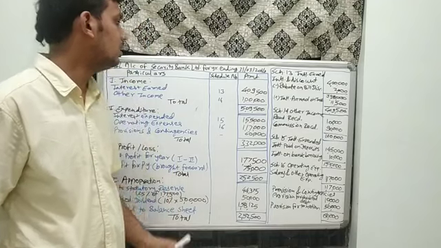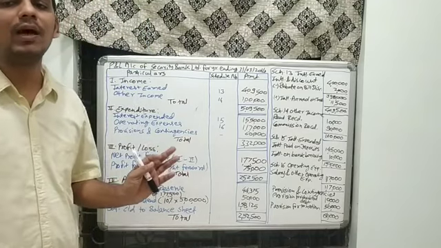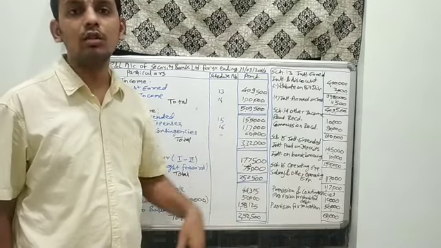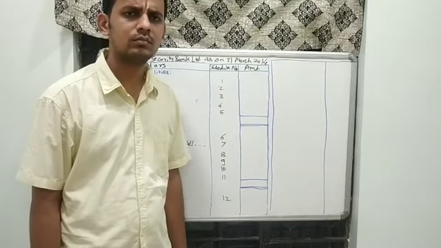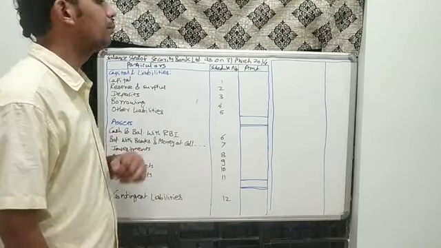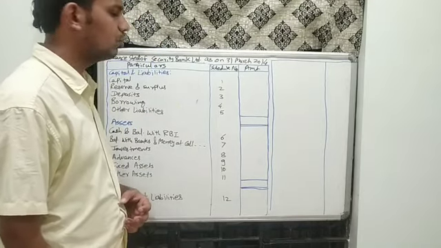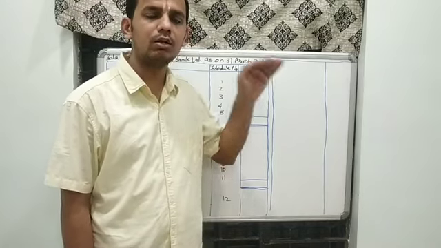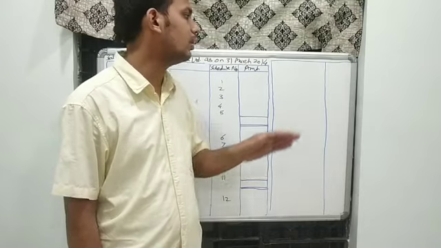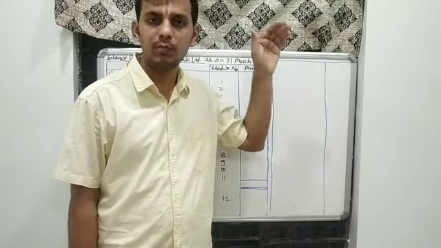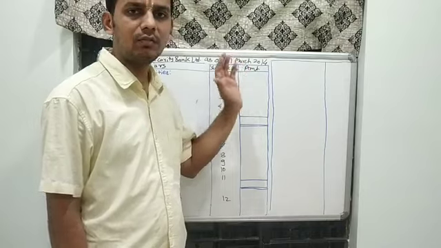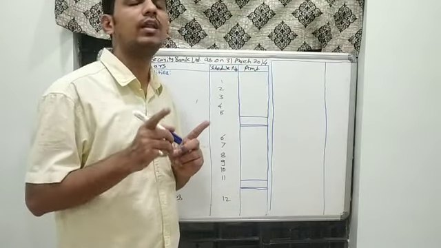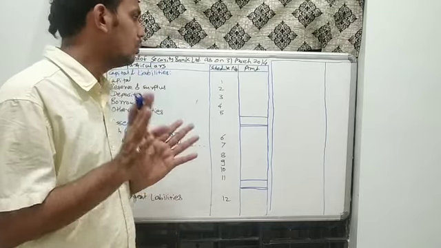Now we will start with the main part, that is the preparation of the balance sheet for this question with all the schedules of the balance sheet. This is the second portion of the solution. But what have we discussed? First of all, we have to prepare the format of the balance sheet. Later on, below that, we have to prepare the format of the P&L account. Then from schedule number 1 to 16, we have to prepare in this pattern, not in the pattern in which I am solving the solution. I am solving it this way due to space constraint, but you don't have any space constraint because you are provided with proper pages.